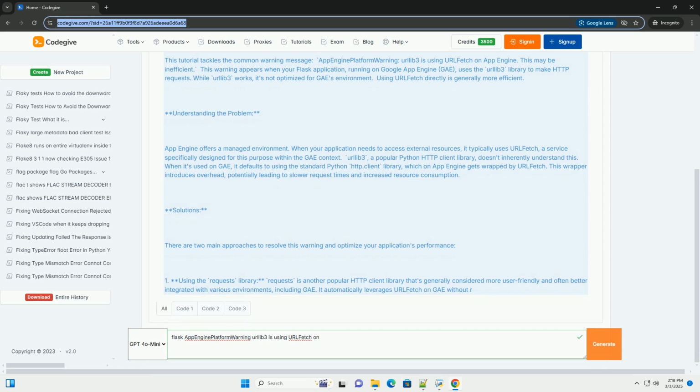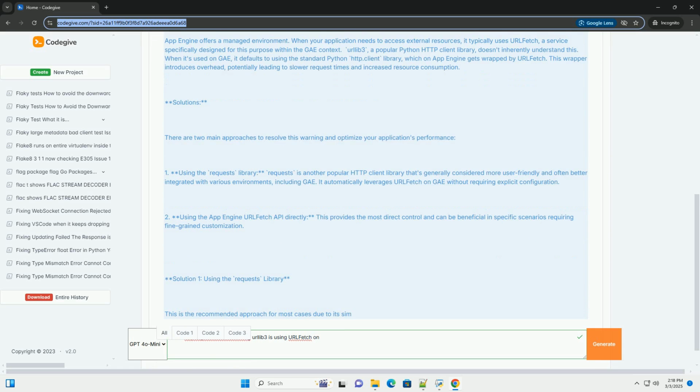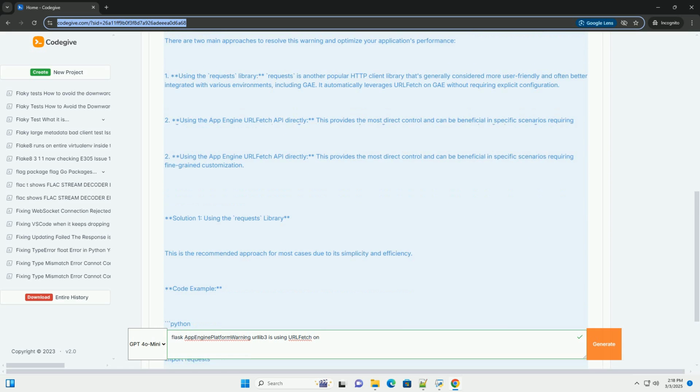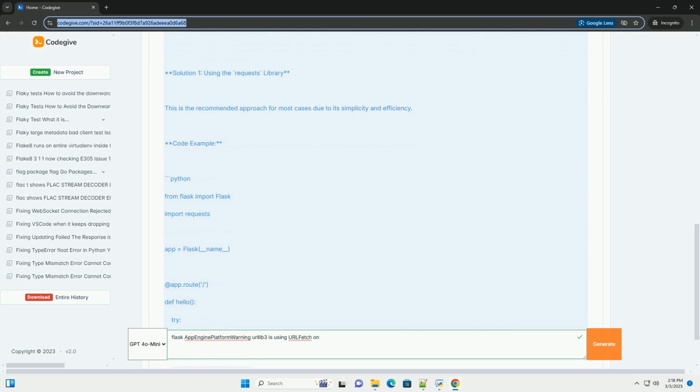While urllib3 works, it's not optimized for GAE's environment. Using URLFetch directly is generally more efficient. Understanding the problem: App Engine offers a managed environment.